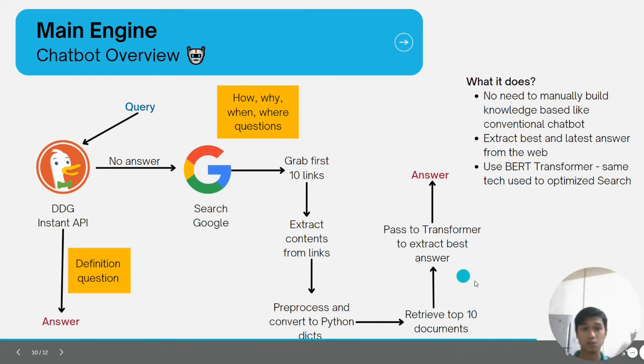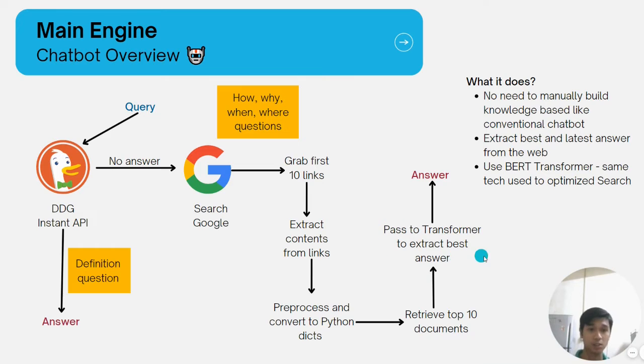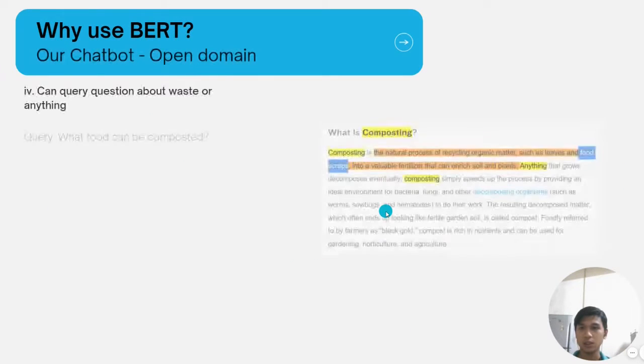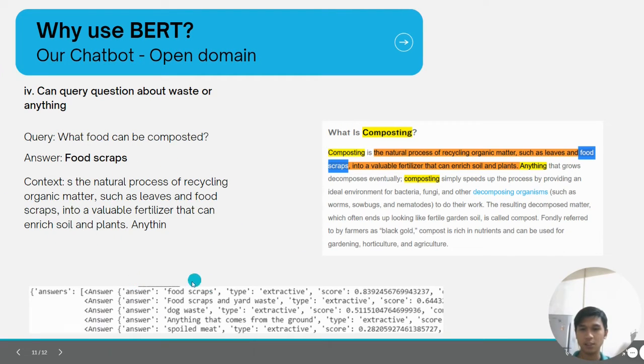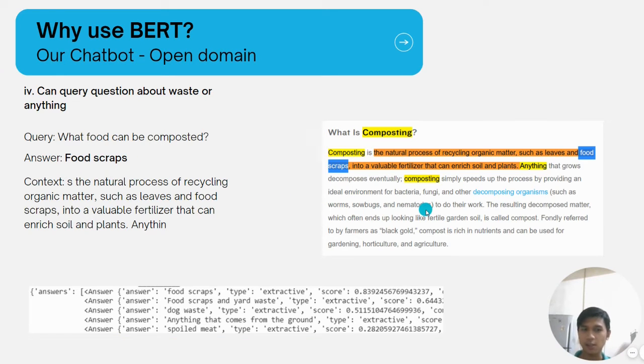And finally, we pass those top 10 documents to Transformer to find the best answer. And then here's the example of our chatbot. So I ask a question, what food can be composted? And then the answer is food scrap. And here's the context. And here we can view the top 5 answers, with food scrap being the best answer. And then here is the score. If you ask me, I would say the answer is kind of acceptable, good enough for our use case.